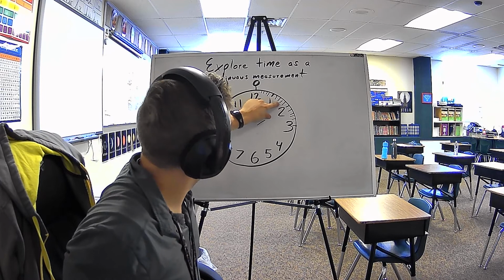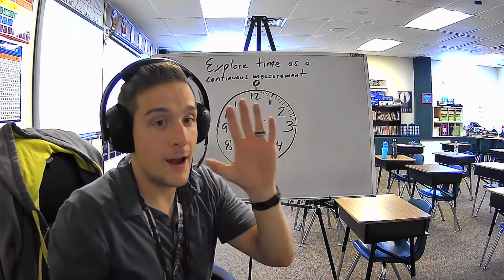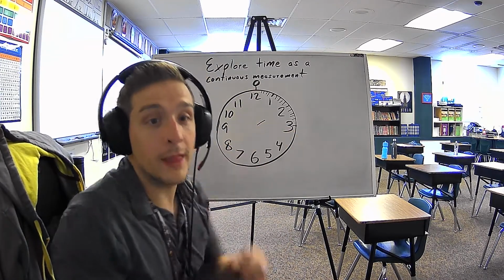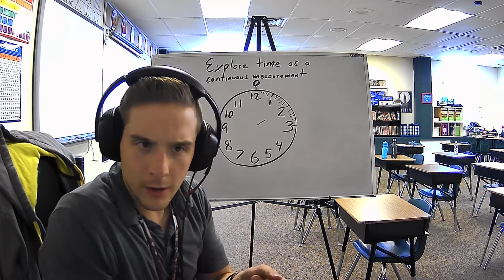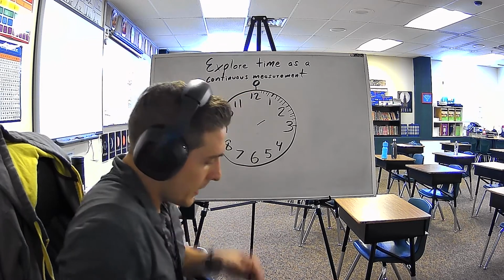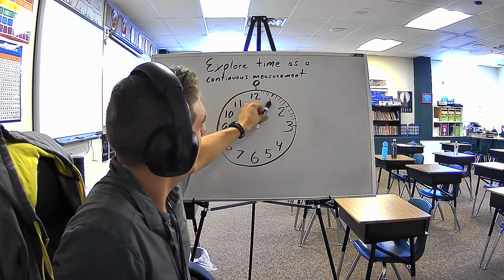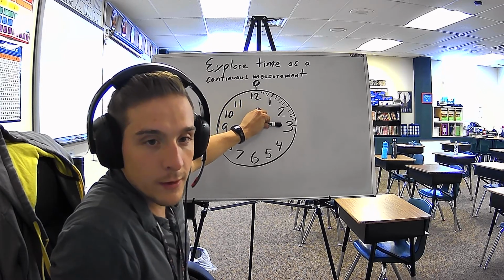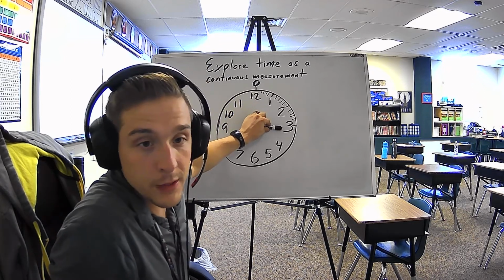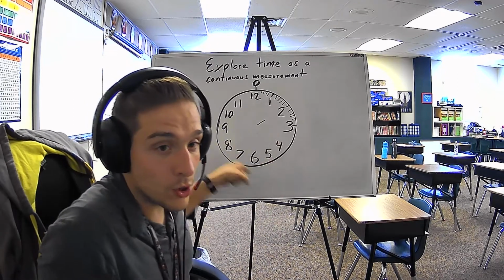And then there's 1, 2, 3, 4, 5. So at the 2, that's 2 groups of 5. And you continue on. So if I get to the 3, that's 3 groups. And how many are in each group? 5. So if I'm starting here at the very top at 0, and my minute hand went from the 12/0 all the way down to the 3, how many minutes is that? Well, it's 1, 2, 3 groups of 5. So it's 15 minutes.